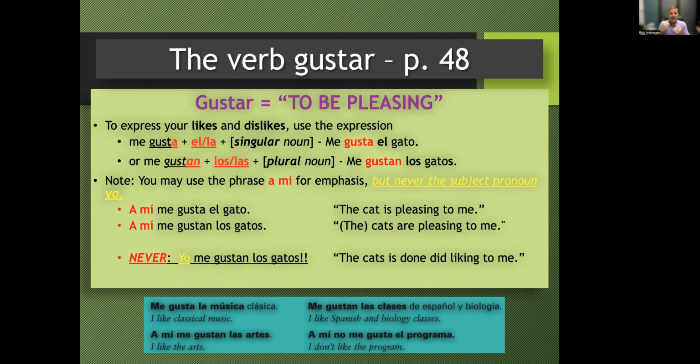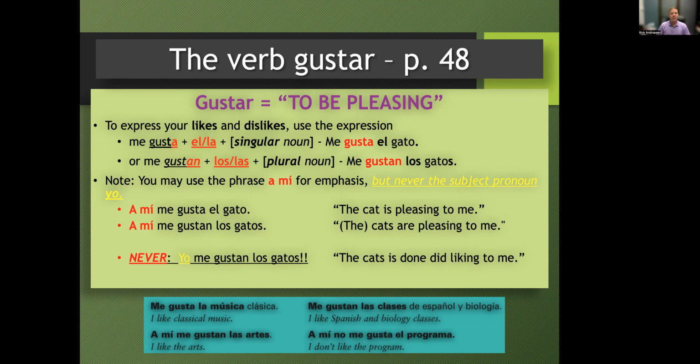It's got to be me gusta el gato. But if you want to emphasize that, well, to me, I like cats, then you could add an a mí to it. But again, never yo. You can't say yo me gustan los gatos. The equivalent that I put there would be like the cats are liking me. That just doesn't make any sense. So you can add a mí, but you can't use yo to indicate to you.